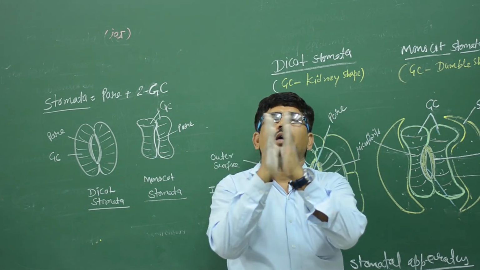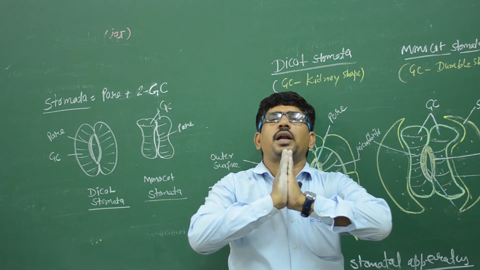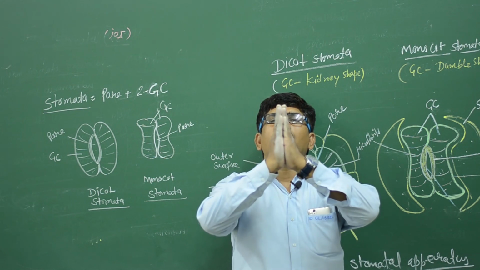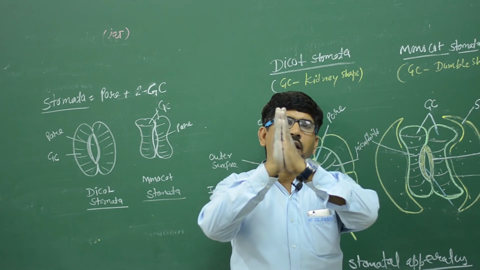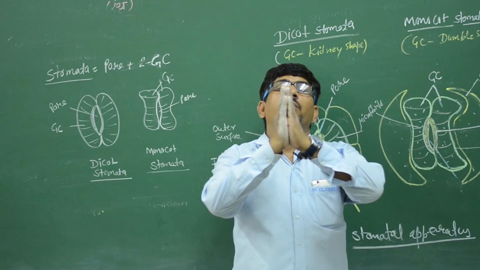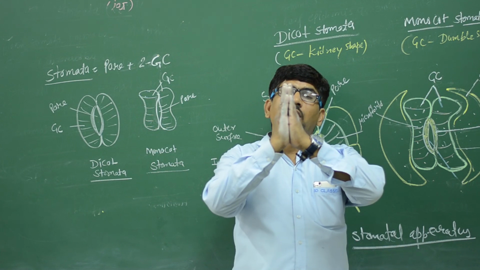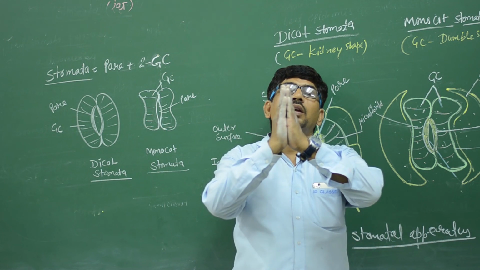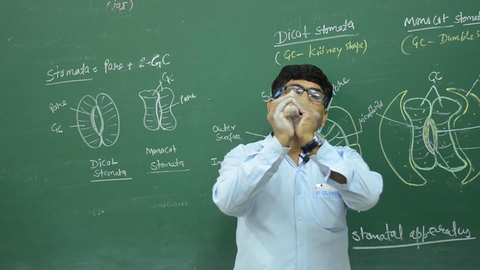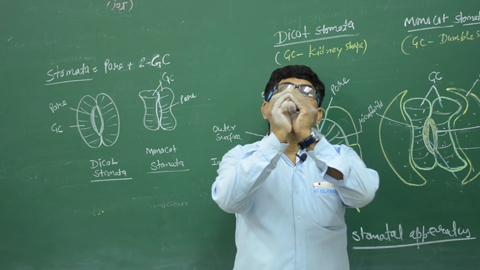On the other hand, it is a stomata, that is a closed stomata. Namaste karte na, ye like that is closed stomata. But when the water comes inside the guard cell, then stomata is open. That is an open stomata.